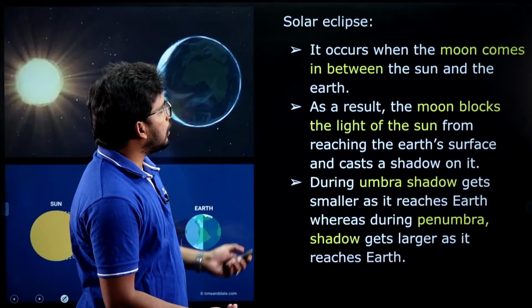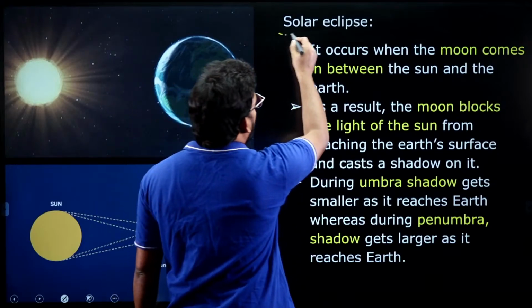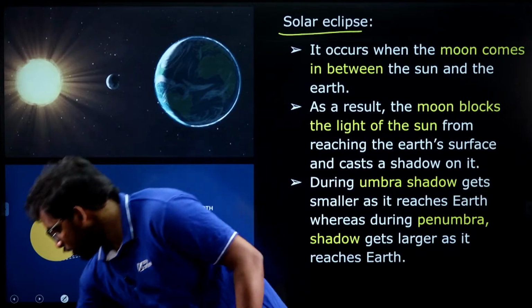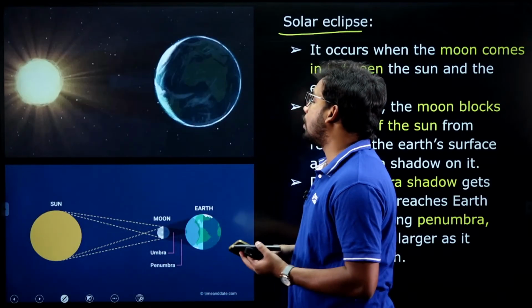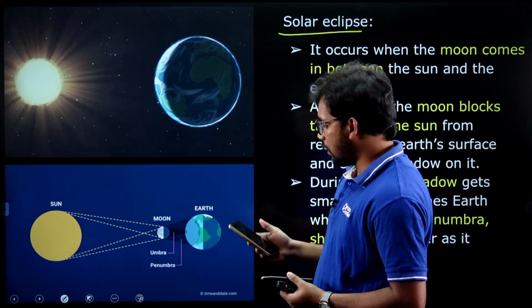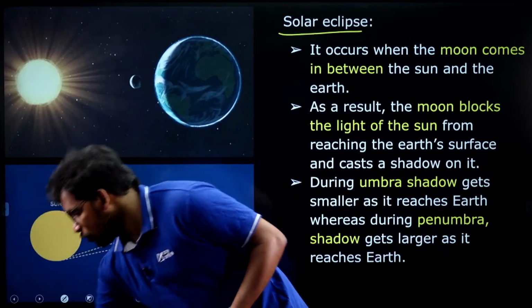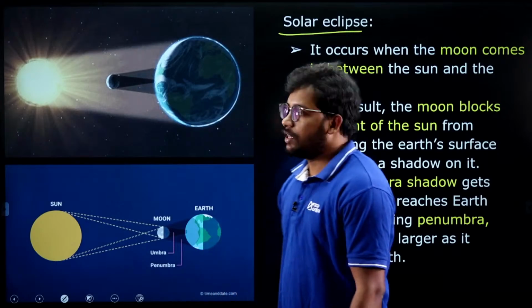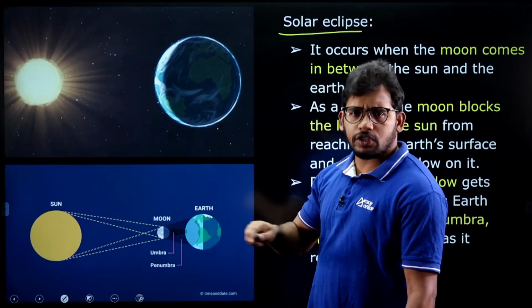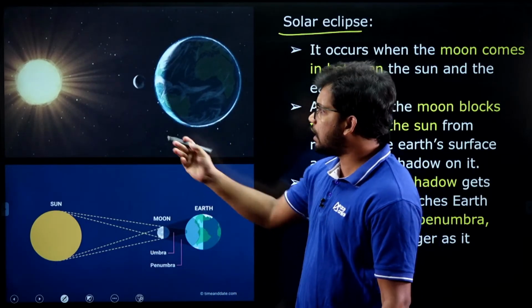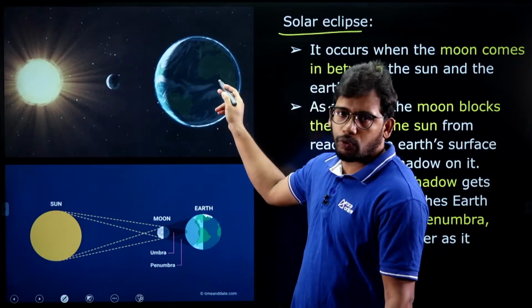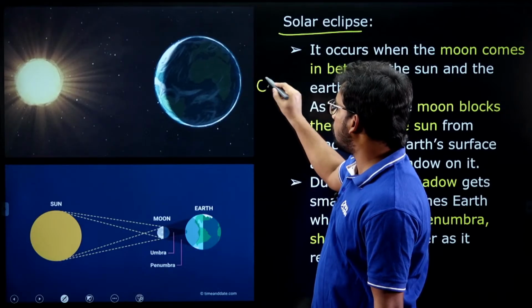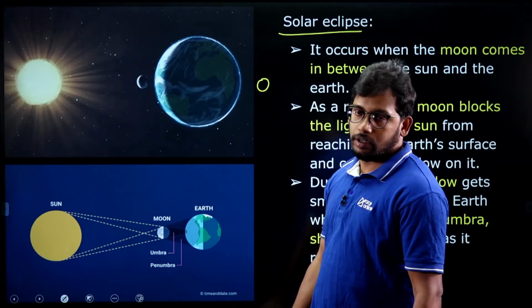Let's move to the first one, that is solar eclipse, right? So observe here the video, the movement that is happening, right? Yeah, great. Thank you, Malini. So see here, this is earth and this is sun. And earth and moon do not have any light on their own, only that sun rays are coming towards earth and moon is coming in between. Sometimes moon can be here and earth is also obstructing, right?